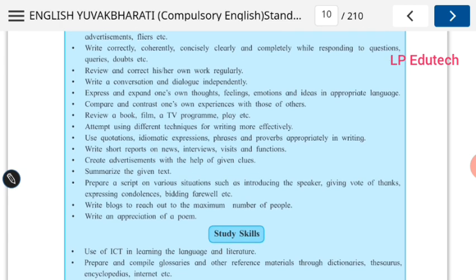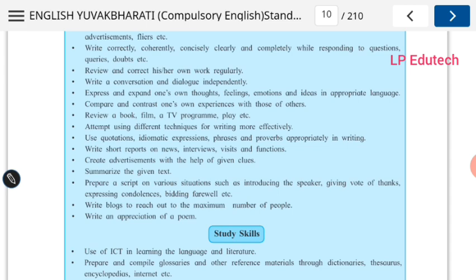Attempt using different techniques for writing more effectively. Use quotations. Now this is the most important thing where I feel the students are lagging behind. Use quotations, idiomatic expressions, phrases and proverbs appropriately in writing, for writing it effectively. Now this is the very best method to grab the attention of the people and to say something little but it has a huge meaning. Okay, so that is the intention of it.